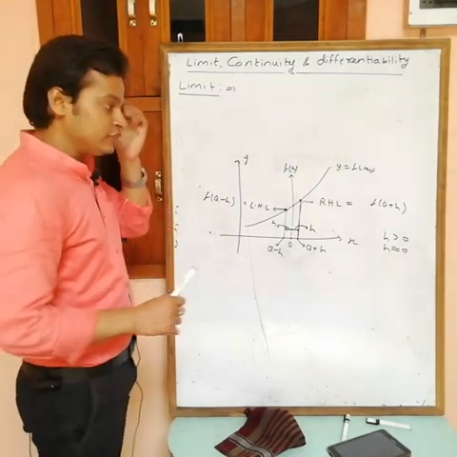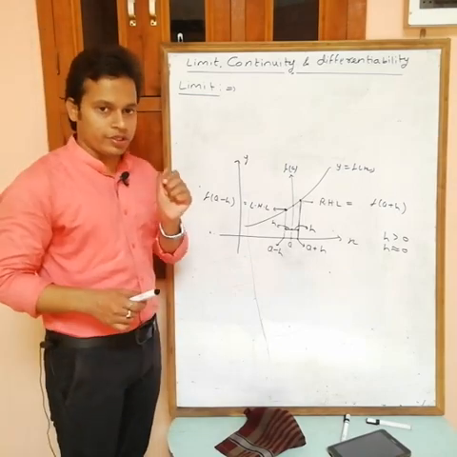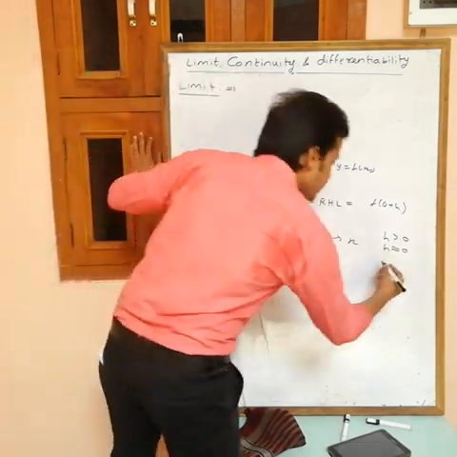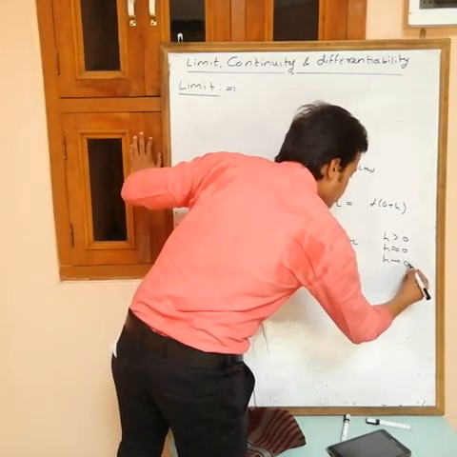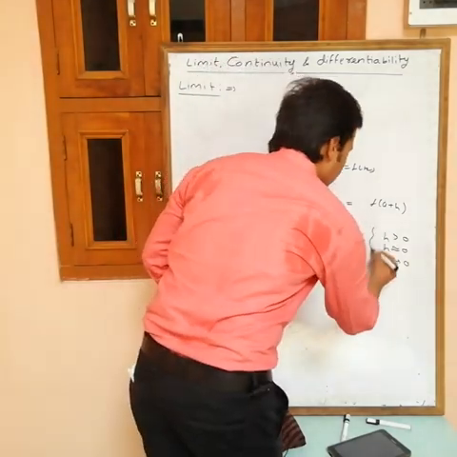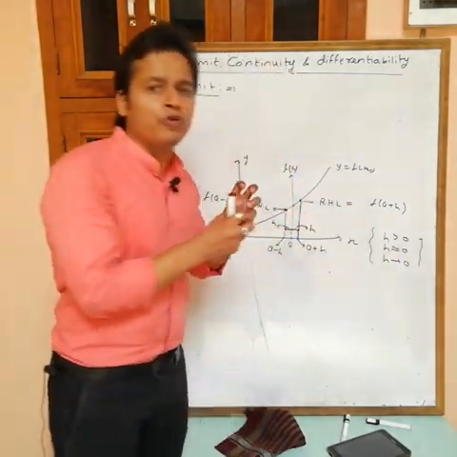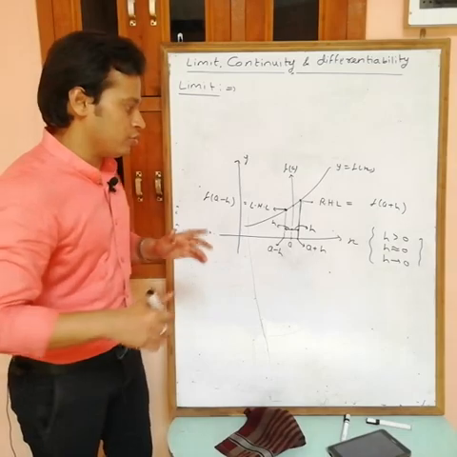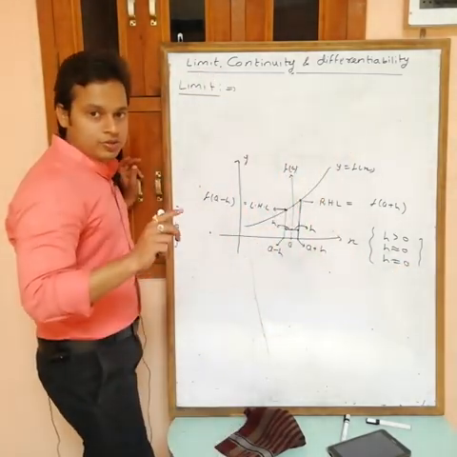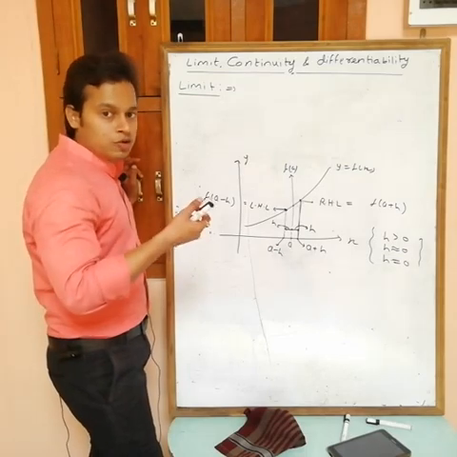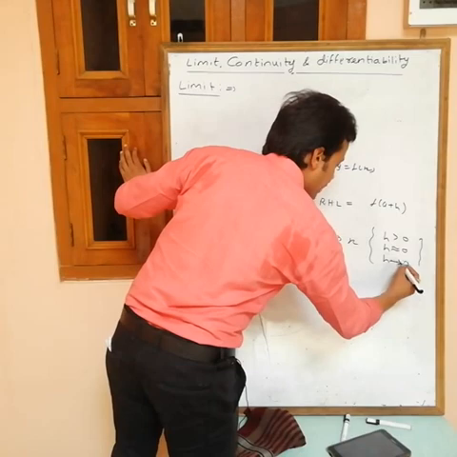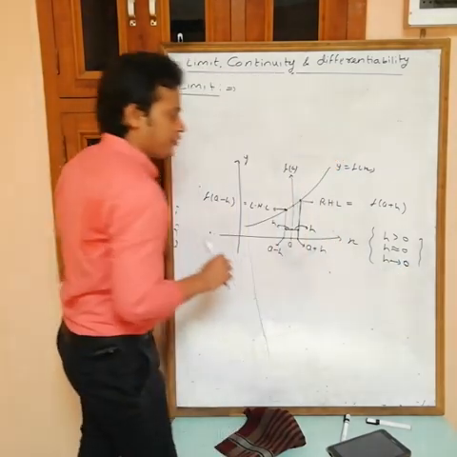Okay, so we will write this as h tending to 0. This means h approaches 0 but is not equal to 0. Here you can't write h equals 0 because h is not equal to 0. h is near to 0 but not equal to 0. This one is greater than 0. So here we will use h tends to 0.